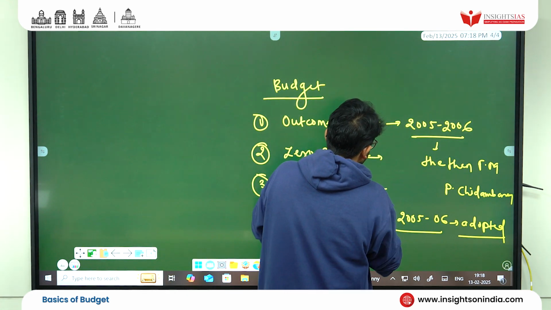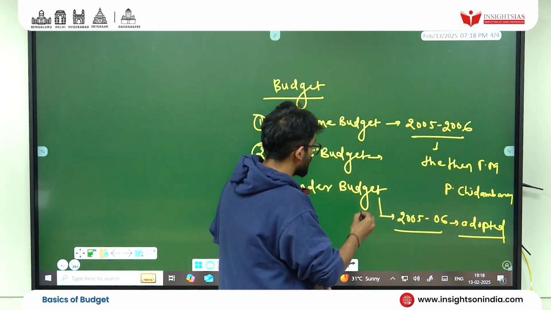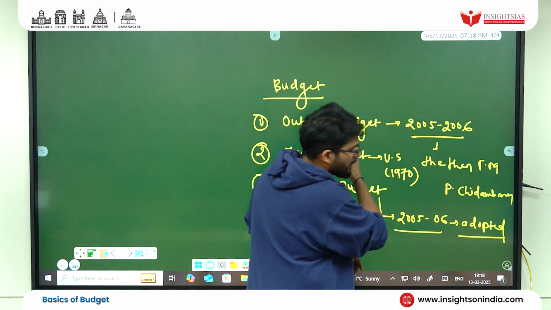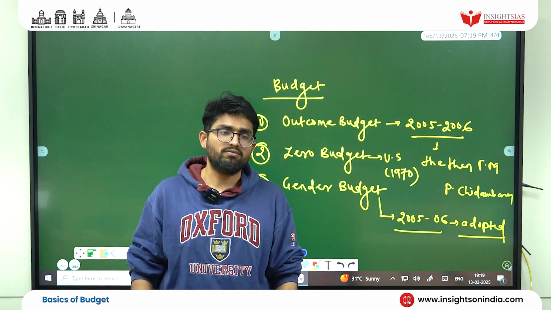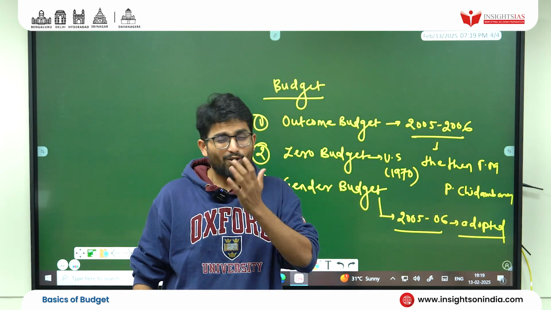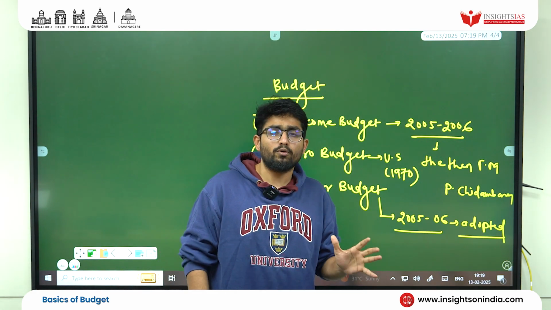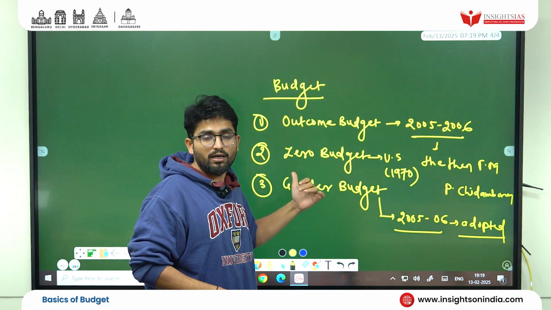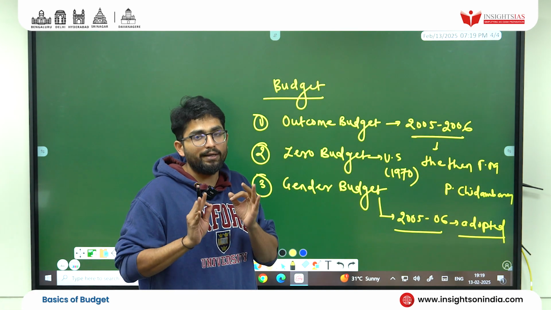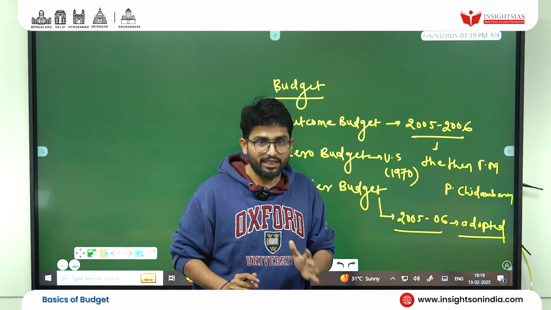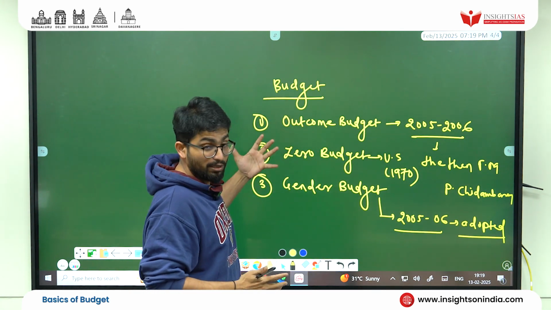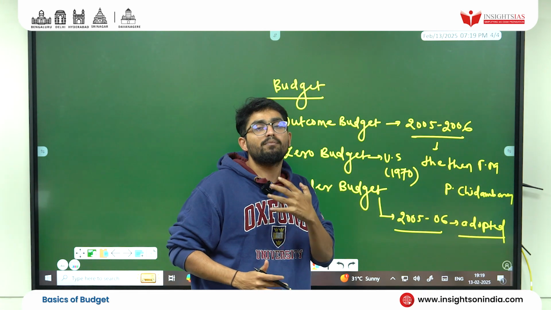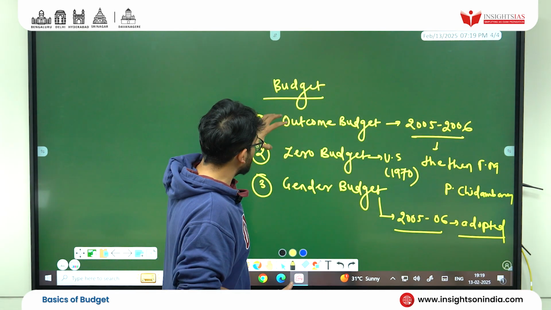Then zero budget. Zero budgeting is inspired from the US. It was first presented in the US budget in 1970. This also forms a part of our Indian budgeting. There are a lot of types of budgeting, but we are not concerned about that. What we are basically concerned about is Indian budgeting, or the budget of the government of India. The budget of the government of India consists of three types of budgeting. Within the budget, you can see outcome budgeting, zero budgeting, and gender budgeting. Now let's try to understand: what is outcome, what is zero, what is gender budgeting.